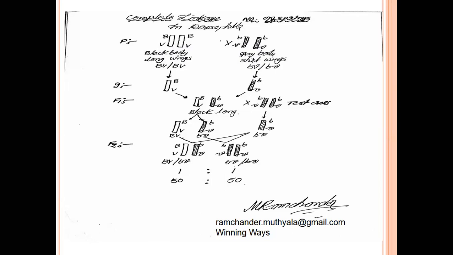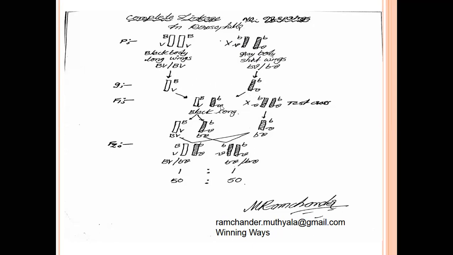Small b expresses gray color body, small v expresses short wings. These 2 Drosophilas act as parental Drosophilas. From the dominant parental Drosophila, one gamete is developed, capital B, capital V, and the recessive parental Drosophila produces small b, small v gamete.